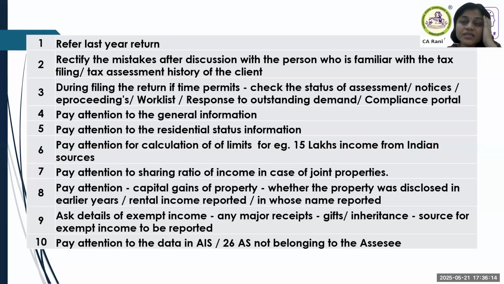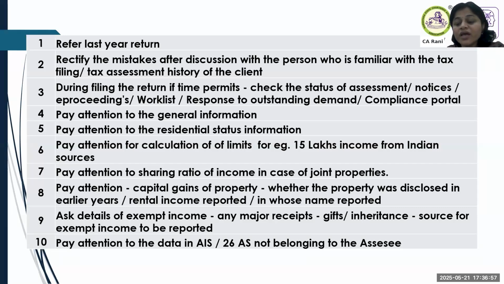Capital gains on property. Again, somebody is selling a property. We'll compute the capital gain. We'll apply indexation, without indexation, advise on exemption, everything we'll do. But whether the property, if the income was more than 50 lakhs, it should have been reported in the return. If less than 50 lakhs, what was the status of that property? We may not have asked the question, or we asked the question and the client didn't think. We have a case where the client thought that an inherited property is not at all his property. If we had known, we would have advised him to declare a deemed let-out property, because it was an additional property, I think its fourth property. The assessee was thinking that it is not his property because he never paid for it. Now he sold that inherited property. This is a practical case which we came across.